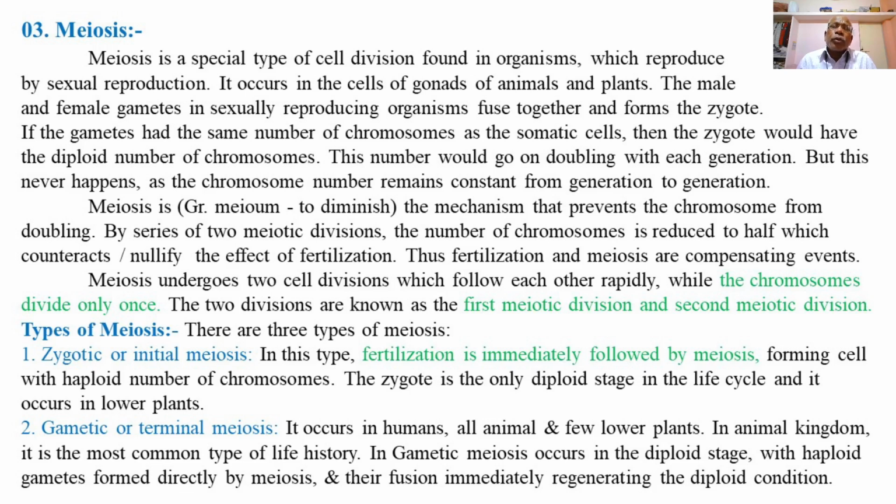By a series of two meiotic divisions, that is first and second meiotic divisions, the number of chromosomes is reduced to half, which counteracts or nullifies the effect of fertilization. Thus, fertilization and meiosis are compensating events.